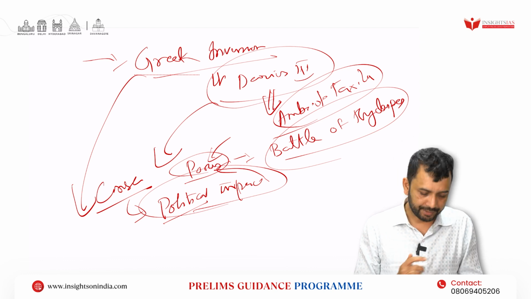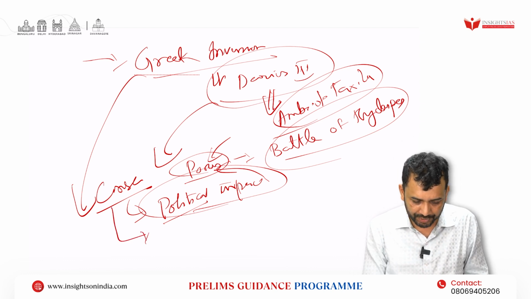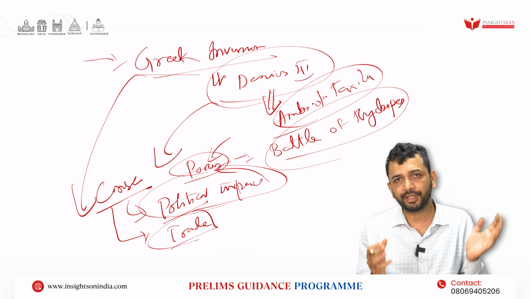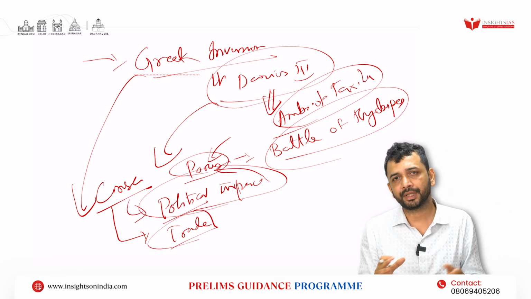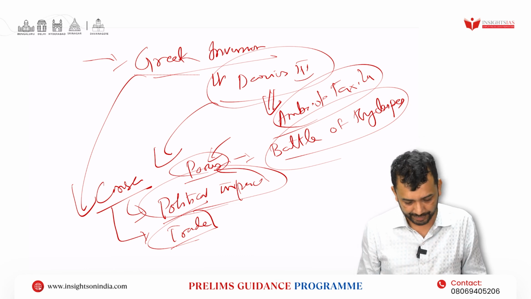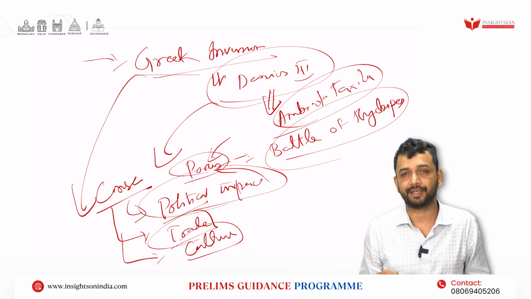Second, both of these invasions helped trade. That is why the Mahajanapada period is also called the period of second urbanization in India, right? Along with that, it also had an impact on culture, right?